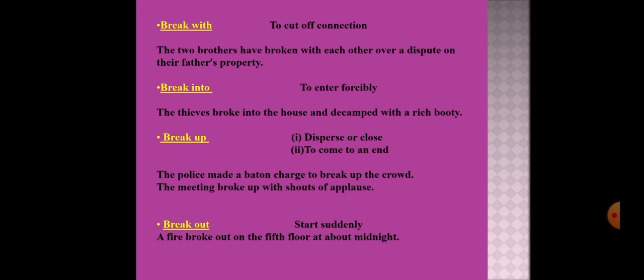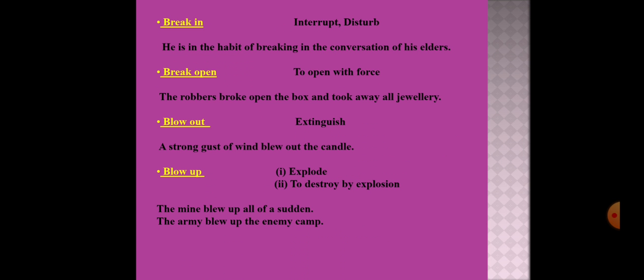Next is break up. Break up means to disperse or close and also to come to an end. For example, the police made a baton charge to break up the crowd, means to disperse the crowd. Another example, the meeting broke up with shouts of applause, means it came to an end with shouts of applause. The next phrasal verb is break out. This means to start suddenly. Example, a fire broke out on the 5th floor at about midnight.